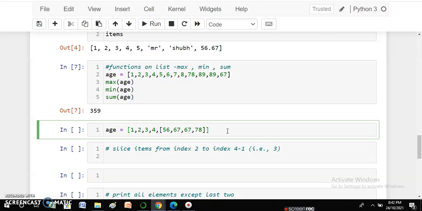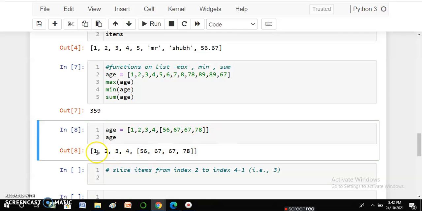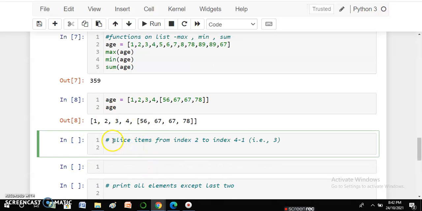Okay, so it is not just up to the character data or string data or float data, we can also have list inside list. And if I print over here, you can see that it is working and it is showing both the inner data. So this is about list. Now understand the concept of slicing.